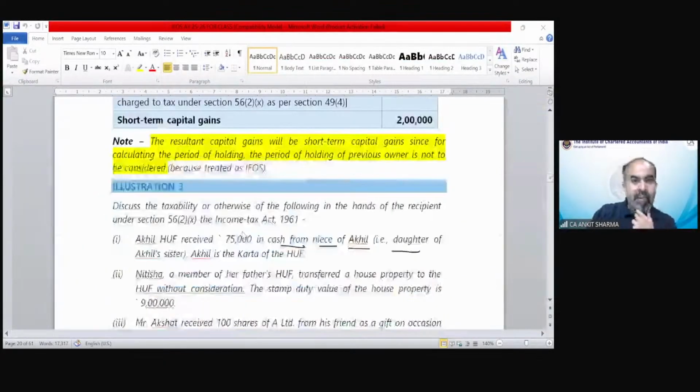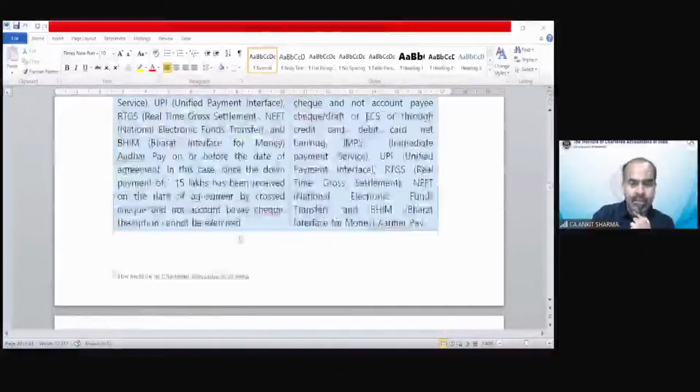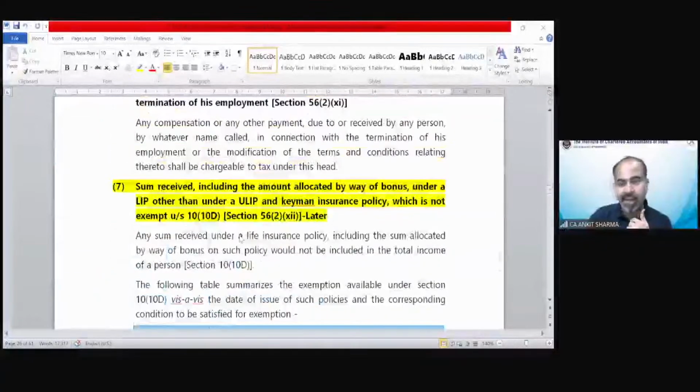So we have left the provision regarding repayment or the maturity proceeds which have been received. The point number 7 we are going to discuss today one by one. And these provisions, some received including the amount.